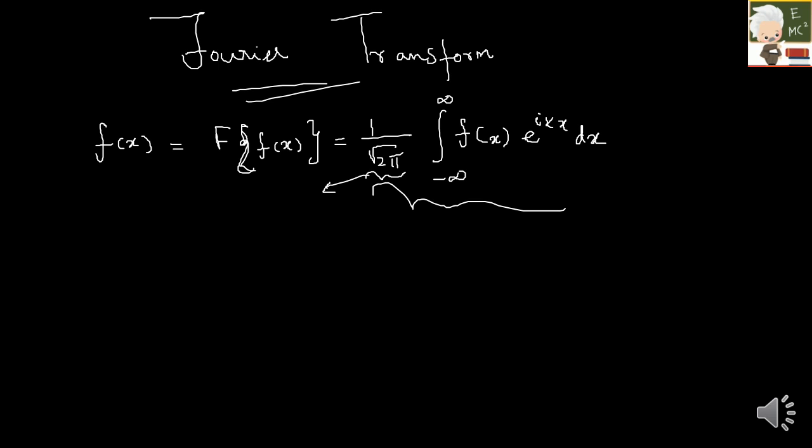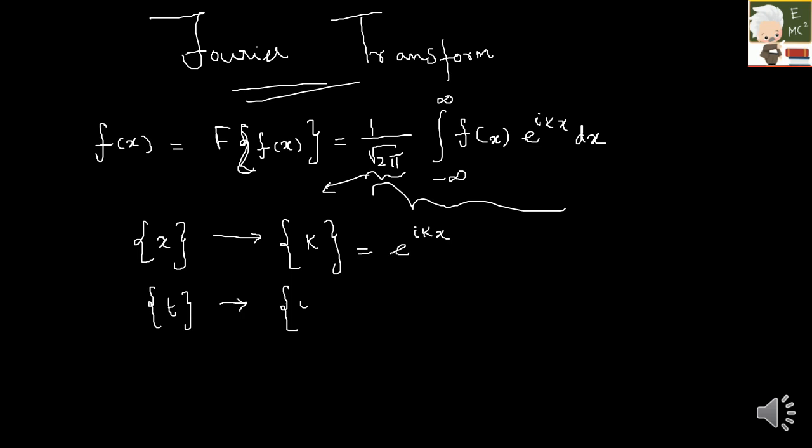One more thing: if you have a function of x, you are transforming to the region k, then you have to multiply it with e raised to i k x. Similarly, if you have t for time, then you change it to omega, which will be e raised to i omega t. This is one of the things you have to know. In certain cases they would have taken s instead of x. It's completely up to you. I will stick with x only, since I am familiar with it, and I'll be using x throughout this video.